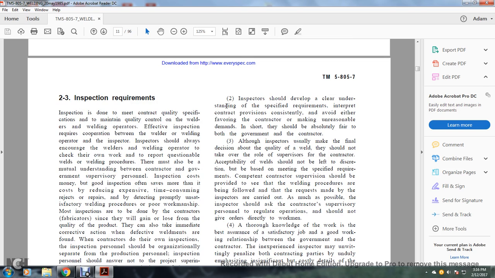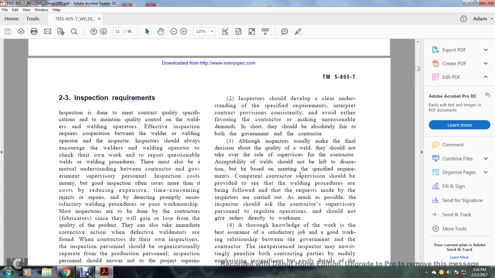2. The inspector should develop a clear understanding of the specified requirements, interpret the contract provisions consistently, and avoid either favoring the contractor or making unreasonable demands. Ensure that they are absolutely fair to both the government and the contractor. Although the inspector usually makes the final decision about the quality of the weld, they should not take over the role of the supervisor for the contractor. The weld should not be left to discretion, but be based on meeting the specified requirements.